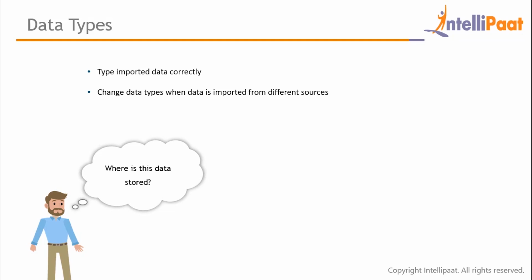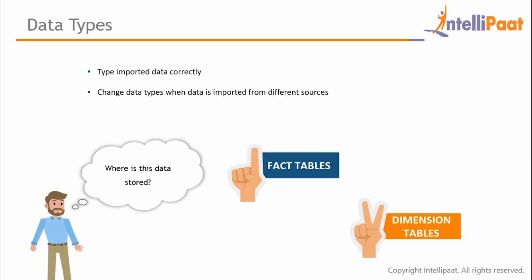In Power BI, data is mostly stored in fact tables and dimension tables. A fact table holds the data to be analyzed, and a dimension table stores data about the ways in which the data in the fact table can be analyzed. Now it is really important to note that these tables are connected and work in sync with each other.